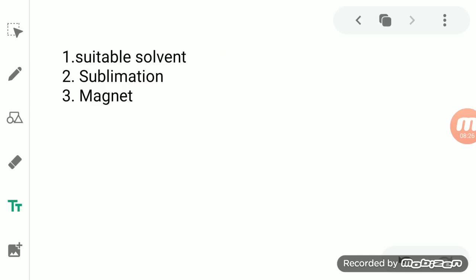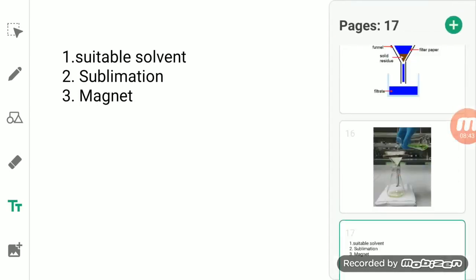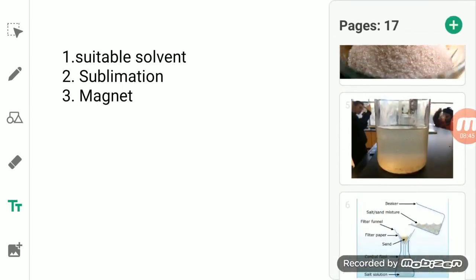So these are the three methods, three processes by which we can separate the two solids which are present together or which are mixed together. Now we will start with the first.